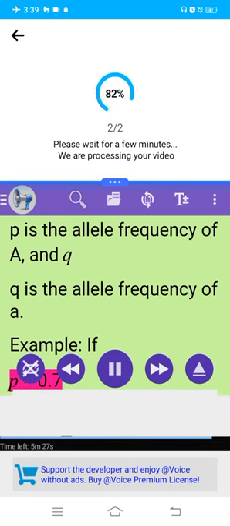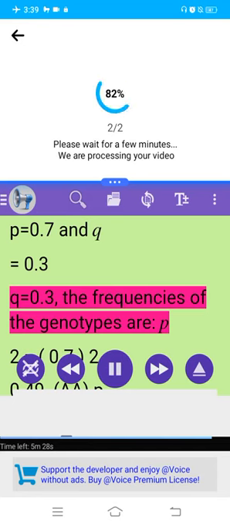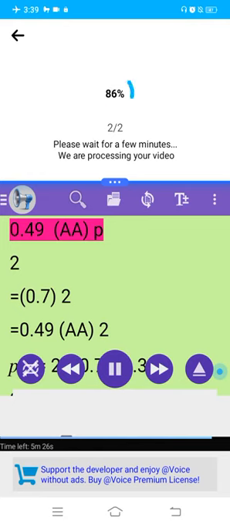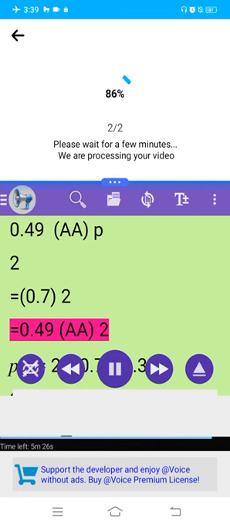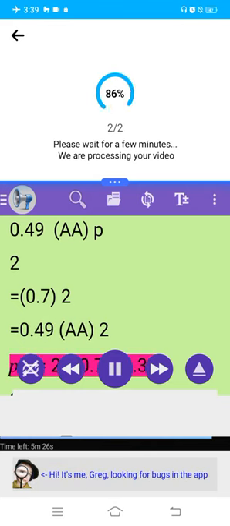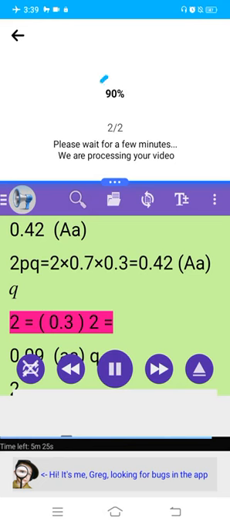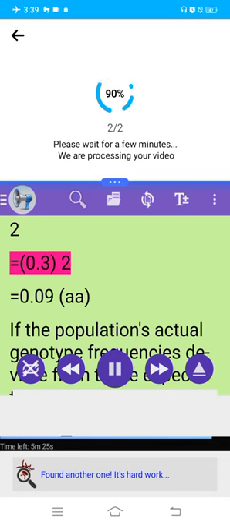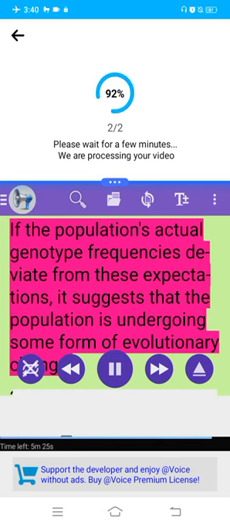Example: if p equals 0.7 and q equals 0.3, the frequencies of the genotypes are p² equals 0.7² equals 0.49 for AA, 2pq equals 2 times 0.7 times 0.3 equals 0.42 for Aa, and q² equals 0.3² equals 0.09 for aa. If the population's actual genotype frequencies deviate from these expectations, it suggests that the population is undergoing some form of evolutionary change.